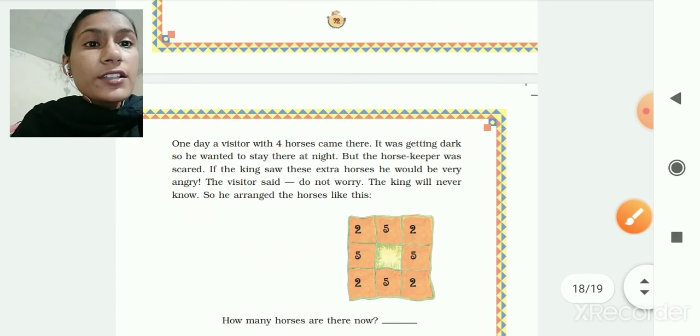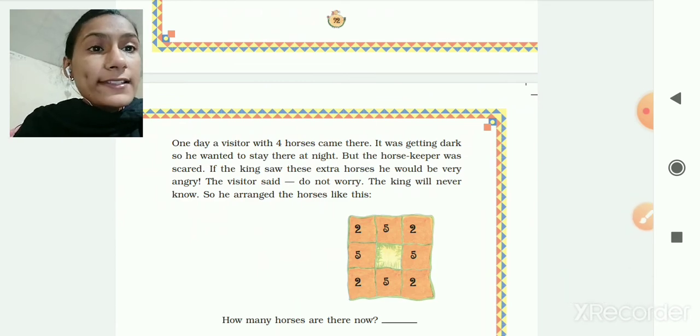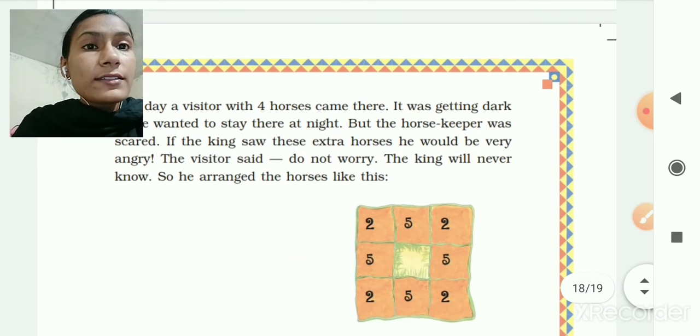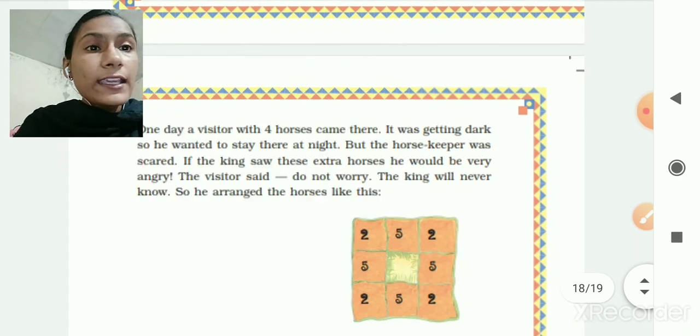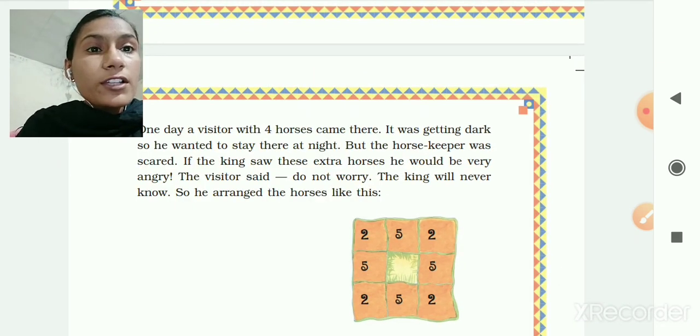One day a visitor with 4 horses came there. How many horses? 4 horses. He came there. It was getting dark. So he wanted to stay there at night. But the horse keeper was scared. If the king saw these extra horses, he would be very angry. The visitor said, "Don't worry, the king will never know." So he arranged the horses like this.